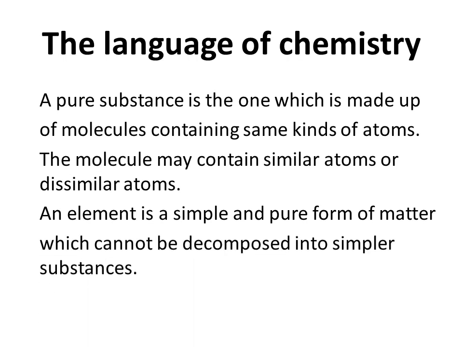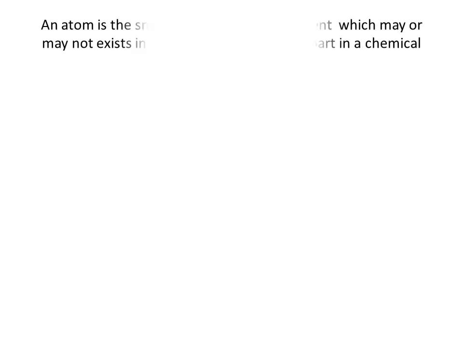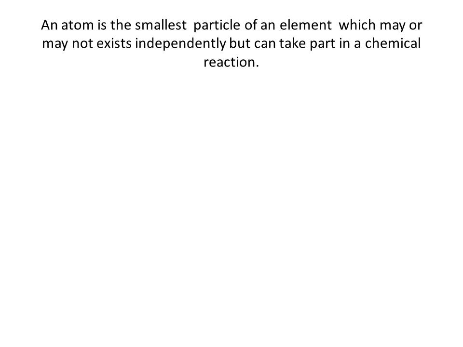An element is a simple and pure form of matter which cannot be decomposed into simpler substances. So, elements are the pure substances which cannot be decomposed into simpler substances. An atom is the smallest particle of an element which may or may not exist independently but can take part in a chemical reaction. So, an element is made up of the same kind of atoms. It is the smallest particle of an element.